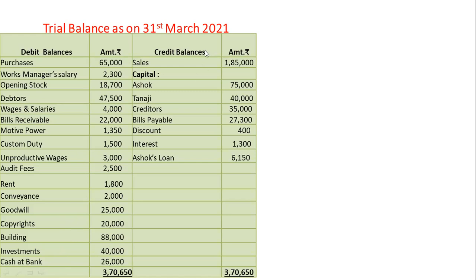Let's go to credit balances. First, sales, trading account credit side. Capitals of Ashok 75,000 and Tanaji, balance sheet liability side. Creditors and bills payable is also the item of balance sheet liability side. Discount and interest is the item of profit and loss account. It is shown in profit and loss account credit side. Ashok's loan, it is the item of balance sheet liability side.